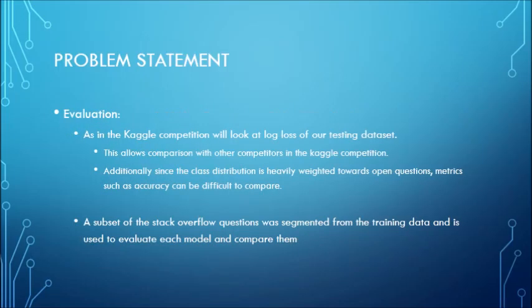For evaluation, I use the same thing that the Kaggle competition used and we used in class, log loss. This allows comparison with other competitors in the Kaggle competition. Additionally, the class distribution is heavily weighted towards open questions, so it can be difficult to use traditional metrics like accuracy. A subset of the Stack Overflow questions was segmented from the training data, and we used those to evaluate these different models and baselines.